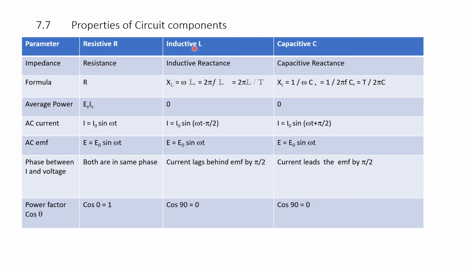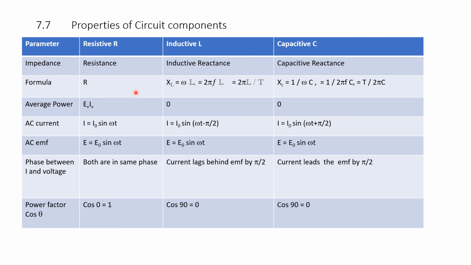For a circuit where only L is connected, it is inductive reactance, and where only capacitance is connected, it is capacitive reactance. So, impedance is resistance in a resistive circuit, inductive reactance in an inductive circuit, and capacitive reactance in a capacitive circuit.